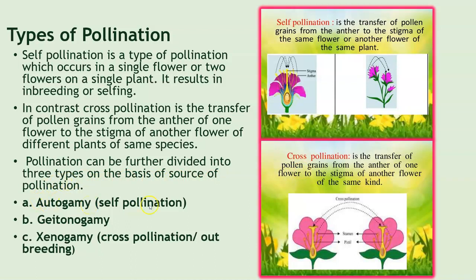First being autogamy, which is called self-pollination. Have a look at this image here. It says self-pollination is the transfer of pollen grains from the anther to the stigma of the same flower or another flower of the same plant.